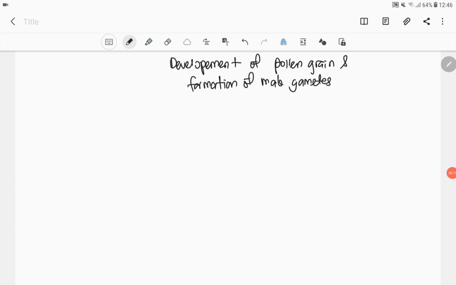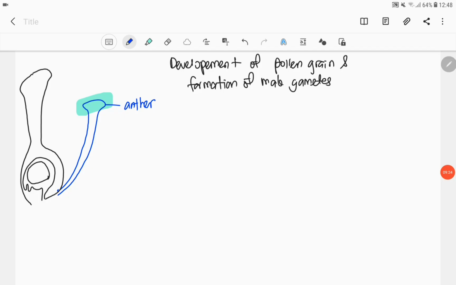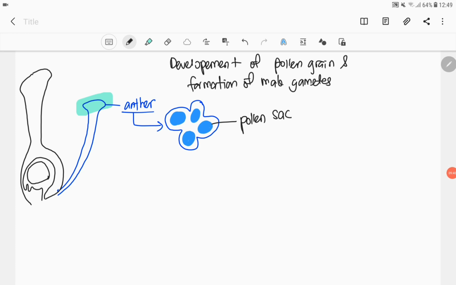So next kita akan discuss development of pollen grain and formation of male gametes in flowering plants. So ingat tadi, untuk male gametes, dia akan involve the male reproductive structure which is stamen. So which part of the stamen yang akan terlibat dalam proses ini adalah the anther. Inside the anther, it can be one or more pollen sac.